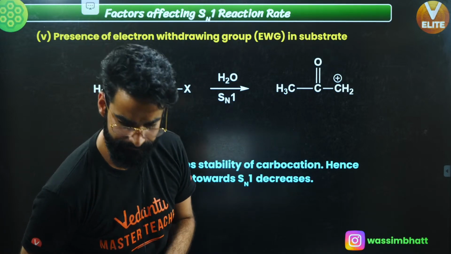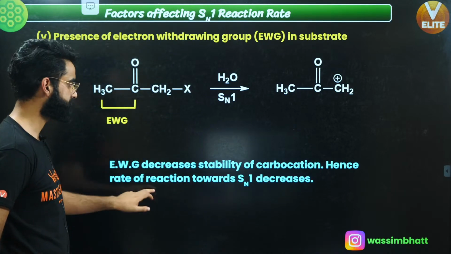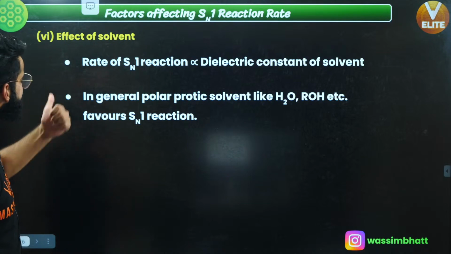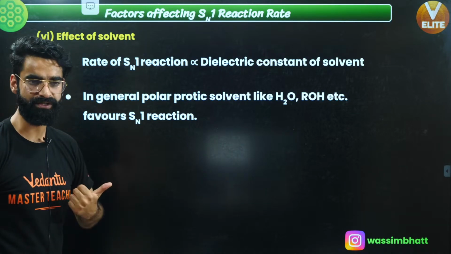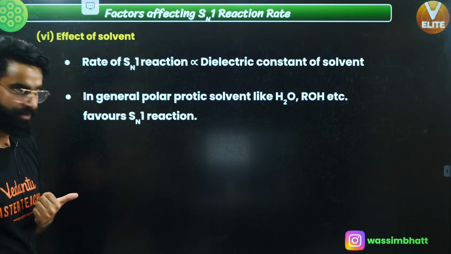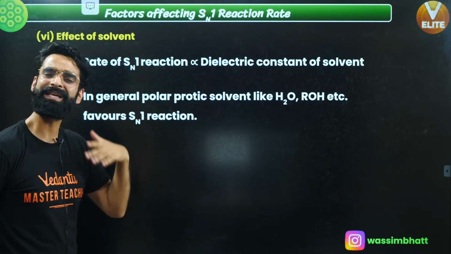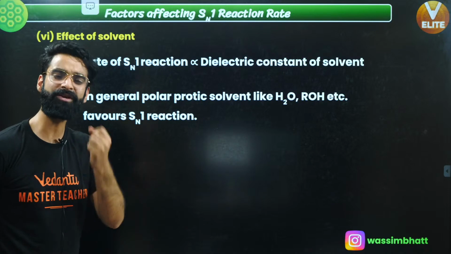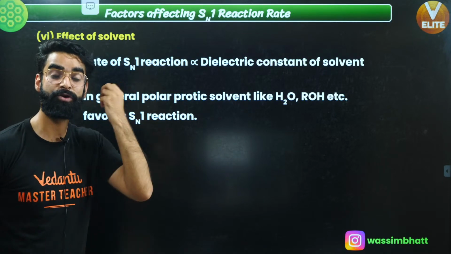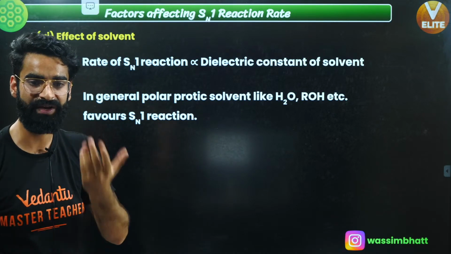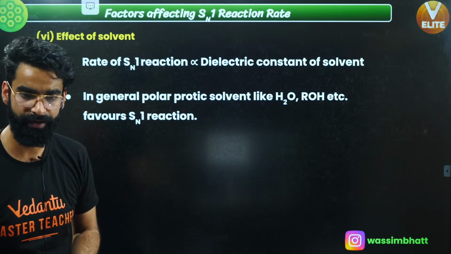So electron withdrawing group decreases the stability of carbocation, hence the rate of reaction towards Sn1 also decreases. Perfect. The last point, that is the effect of solvent. See guys, in all the cases, I have taken the solvent as water, if you remember. You can take alcohol as well, ROH. Simply, you have to take a polar protic solvent, one which has got very high dielectric constant.